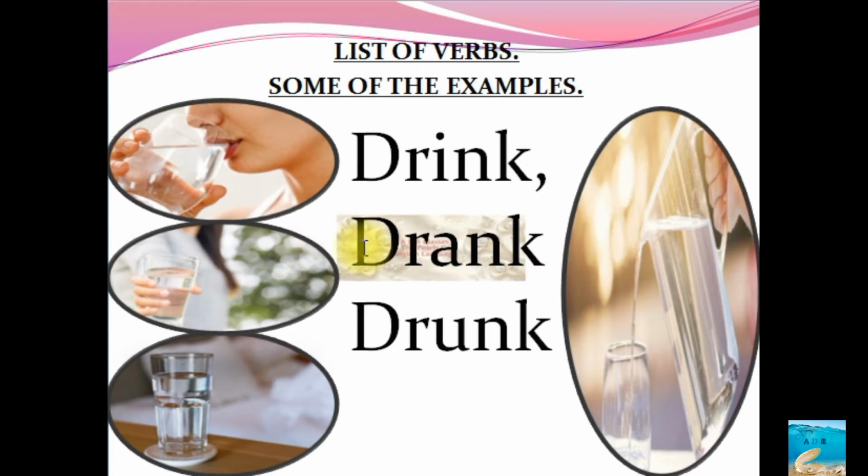Just to show you the differences between present and past: the present tense shows you drink, drink. The past tense shows you drank, drank. The word itself is an indicator of present tense and past tense. Now there is one more word called past participle. This past participle can be used to show that the process has already finished. Already finished can be used for immediate past, present perfect. Already finished can be used for past perfect. Already, tomorrow it will have finished, it will be used for future perfect.